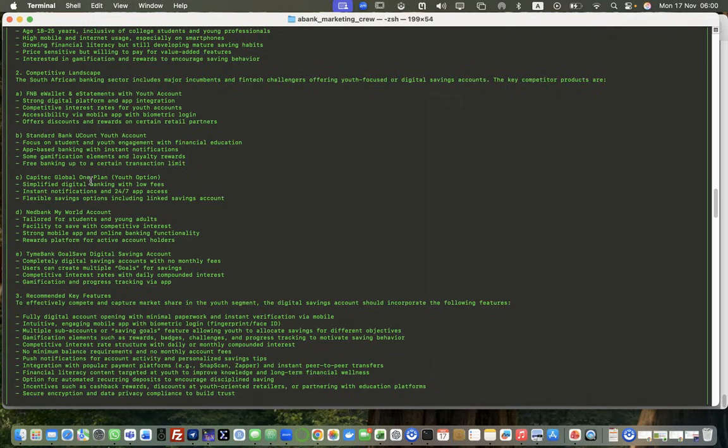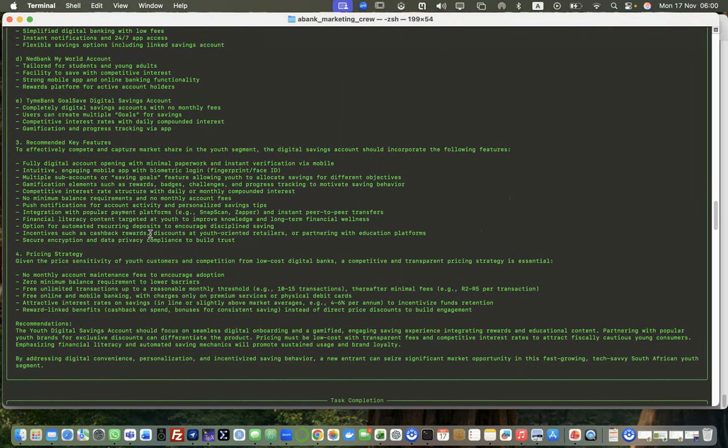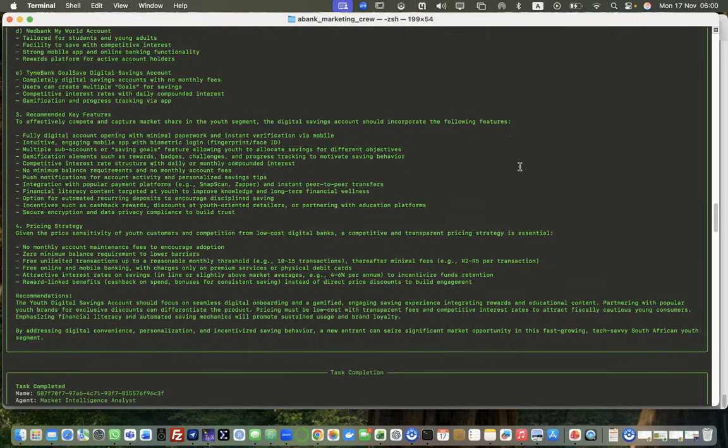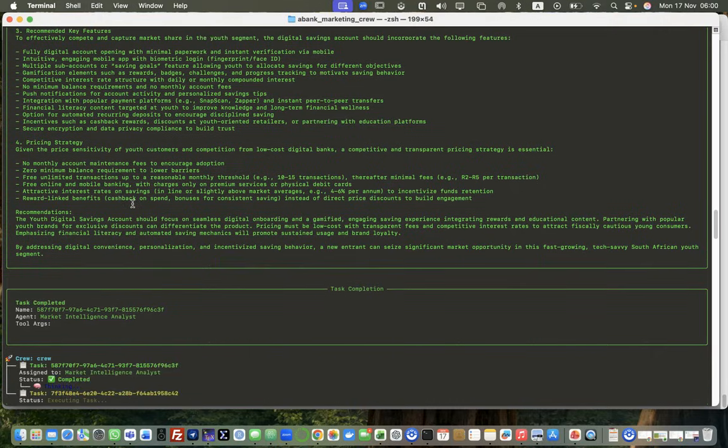Then Standard Bank UCount, Capitec Global One, NetBank MyWorld, TymeBank, and all that kind of stuff. And then recommended key features. To effectively compete and capture market share in the youth segment, the digital savings account should incorporate the following features. Then you've got all these features. I'm not going to go through all of them.